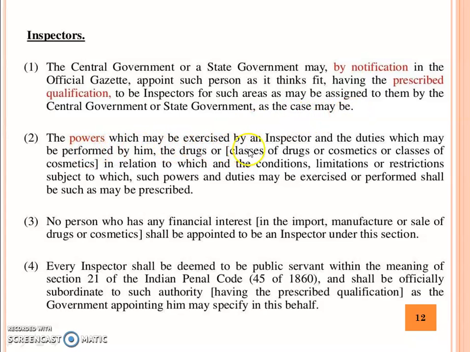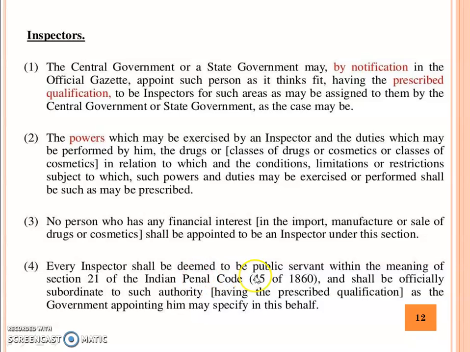The powers which may be exercised by an inspector and the duties which may be performed by him, the drugs or classes of drugs or cosmetics or classes of cosmetics in relation to which, and the conditions, limitations, or restrictions subject to which such powers and duties may be exercised or performed, shall be such as may be prescribed. No person who has financial interest in the import, manufacture, or sale of drugs or cosmetics shall be appointed to be an inspector under this section.